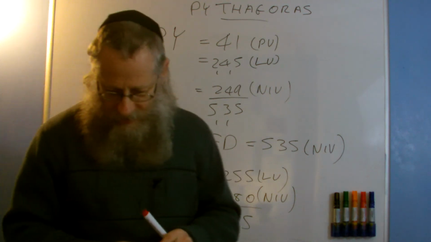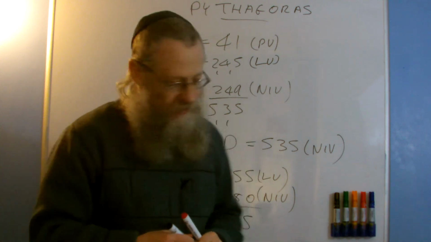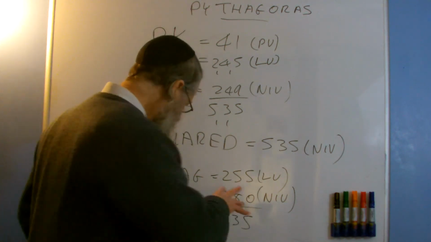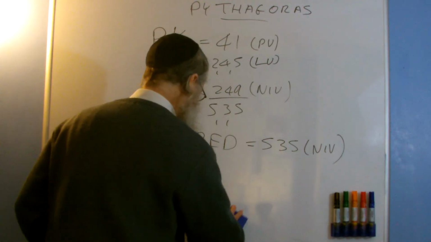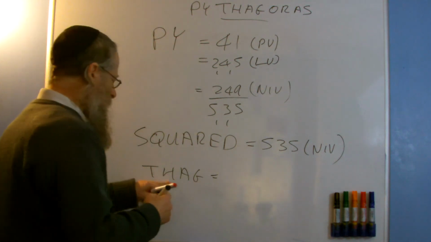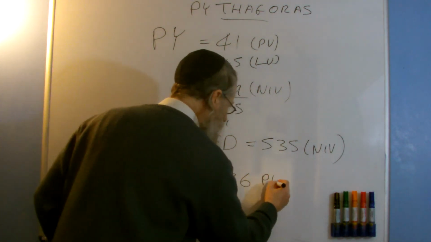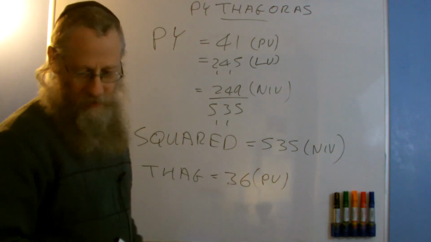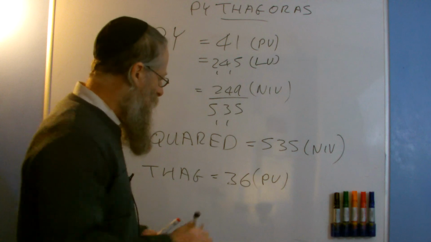So, next we're going to look at Thag again. Thag has a placement value of 28. We had this 36 before. That was the placement value, PV, and it was 6 squared. So that's Thag. And it also has a normal value of 216.